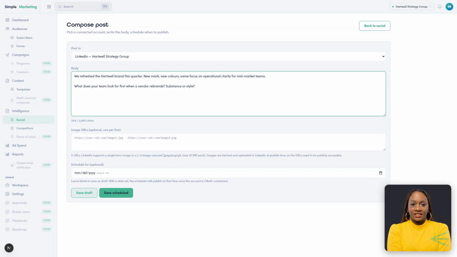AI proposes, you decide. Read it, edit it into your voice, and the provenance trail records that a human reviewed it before anything went public. Nothing AI drafted publishes without you. Save the post as a draft.